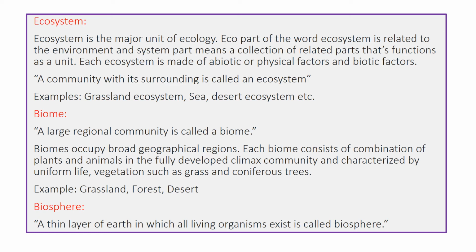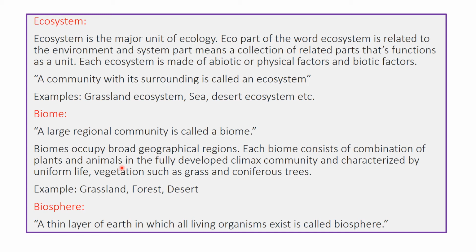Next term is biome. The term biome is used for naturally occurring large ecosystems. So a large regional community is called a biome. Biomes occupy broad geographical regions in different areas of the earth. Different large naturally occurring ecosystems are found. Each biome consists of a combination of plants and animals. As I have already told you, a biome is basically a large naturally occurring community.